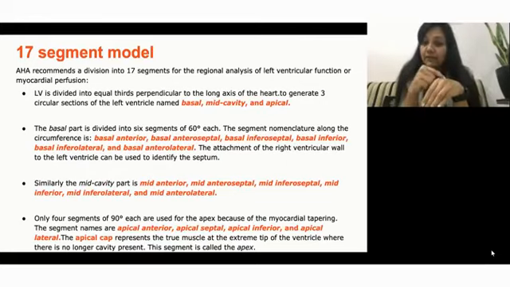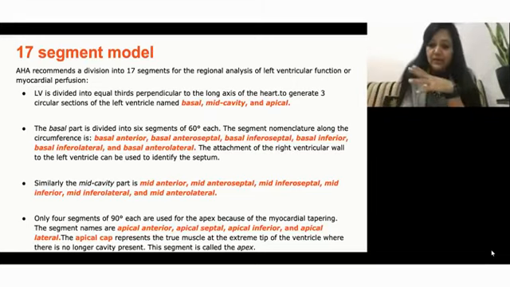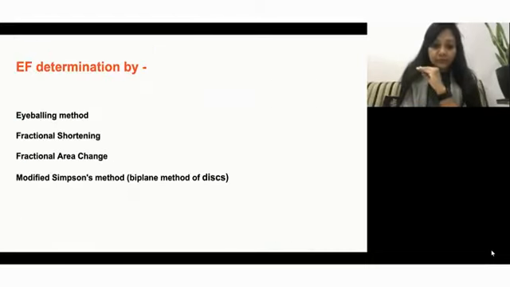The anterior, inferior, lateral, and then their anteroseptal and anterolateral walls are all situated at the base and the mid cavity, where six are situated. At the apical level, four are there: anterior, inferior, septal, and lateral, and then there is the apical cap, which does not have a cavity. It is only the extreme tip of the ventricle.